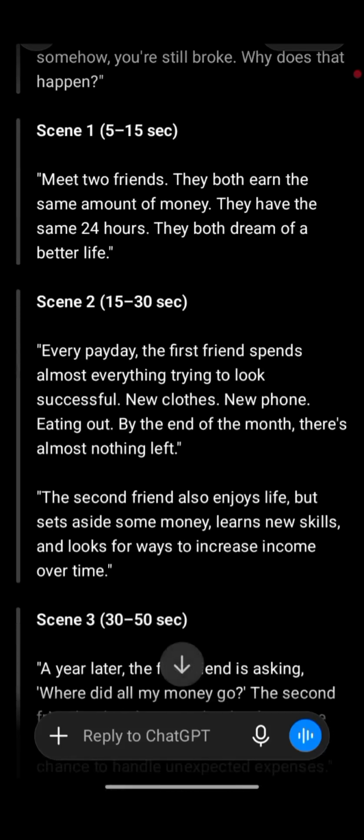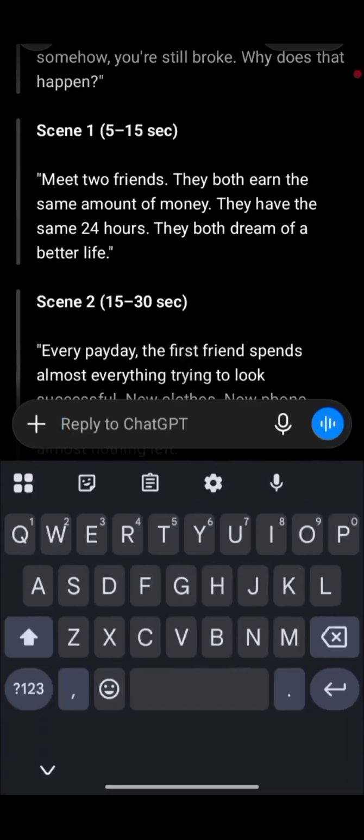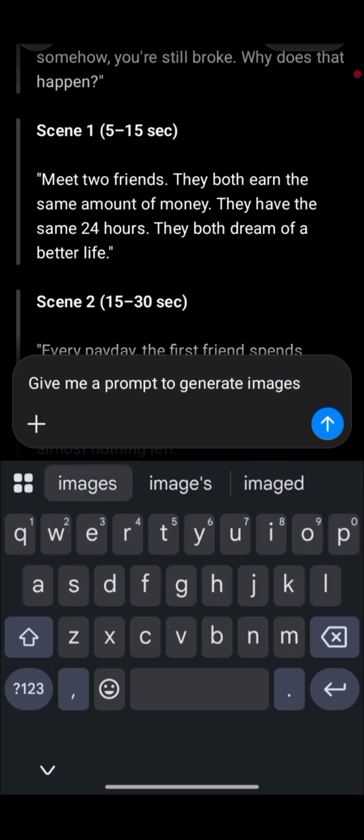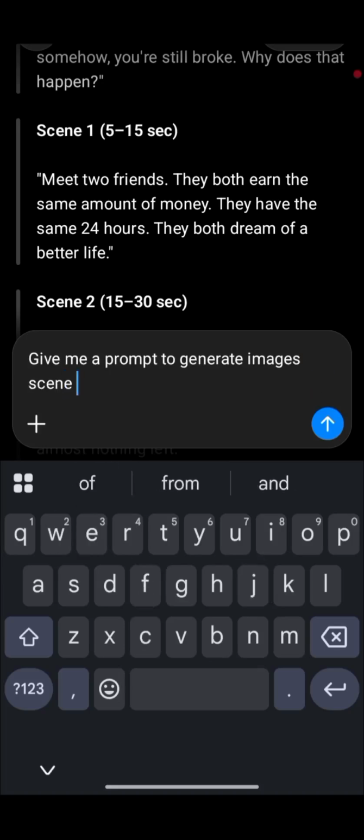The next thing I'm going to do is say, give me a prompt to generate images scene by scene of this script.